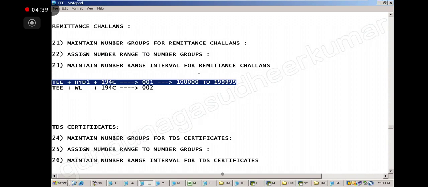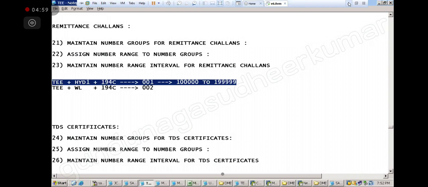That is the reason why we are maintaining the number groups. Is everybody with me? Yes, sir. So this is the number group for the remittance challan. This is the number group for the TDS certificate.